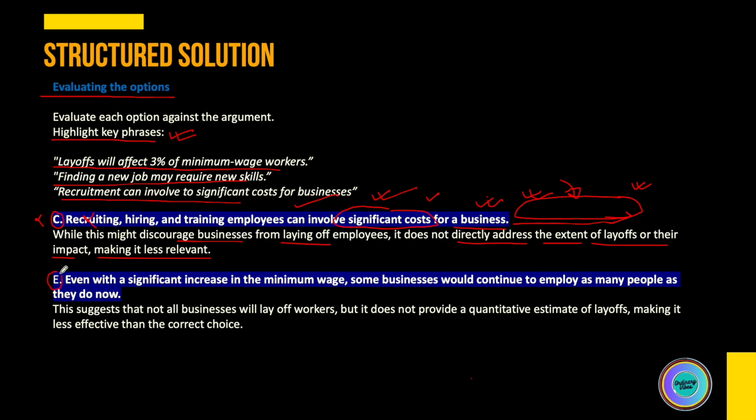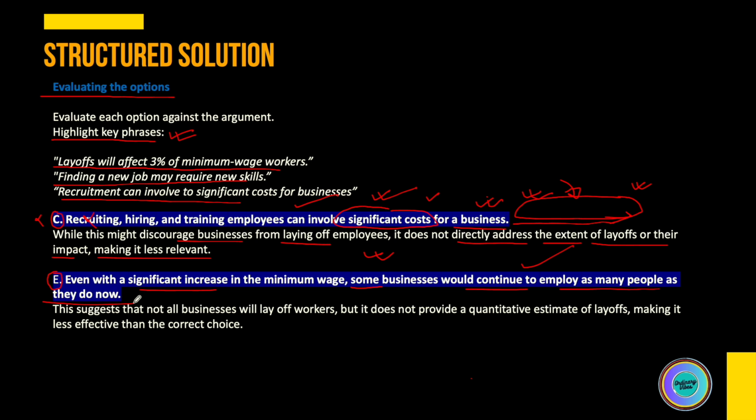Now let's check option E. Even with significant increase, some businesses would continue to employ. So when we are reading the question in the exam pressures, these kind of statements are very dangerous. So we'll read this quickly and we'll come to a judgment that okay, minimum wage has increased and businesses continue to employ as many people as they do now.